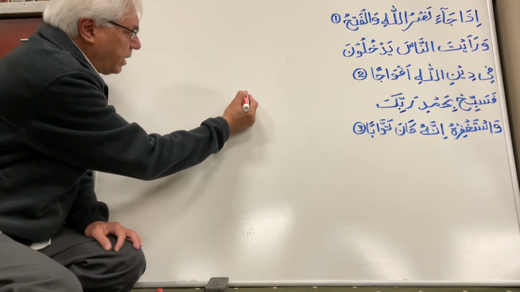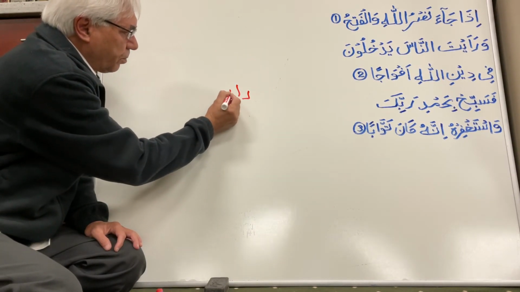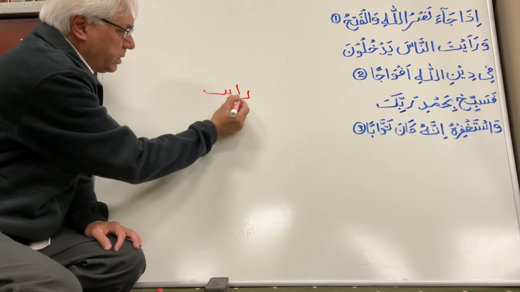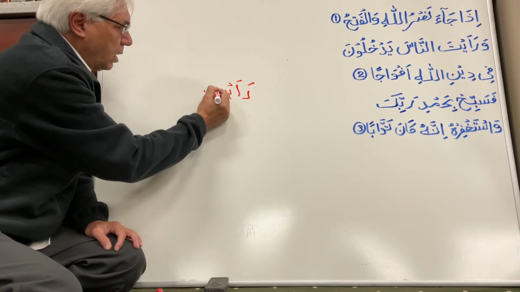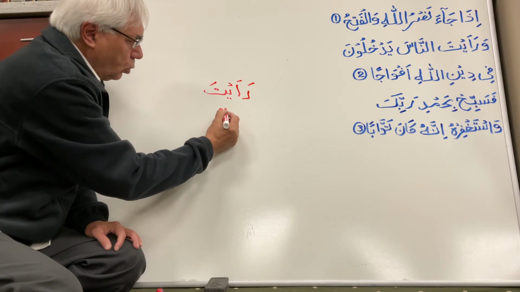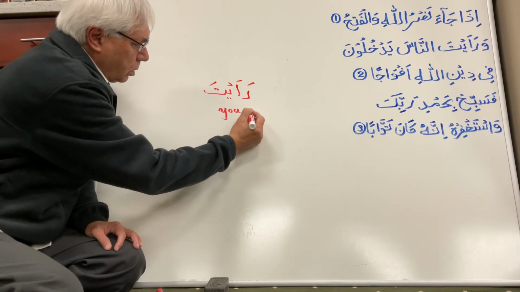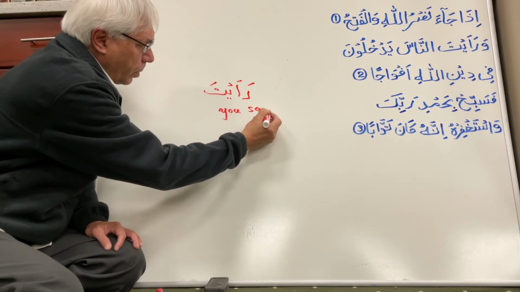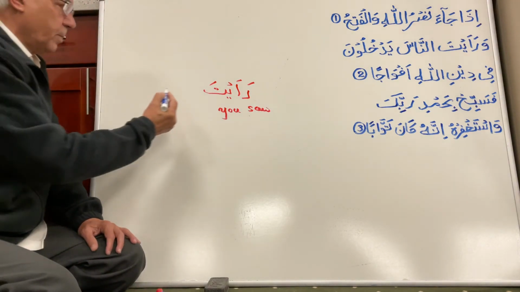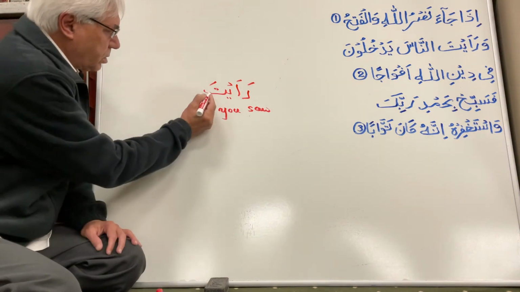So Ra'aita is there. Okay, this is Ra'aita, you saw. What is it you're seeing actually?